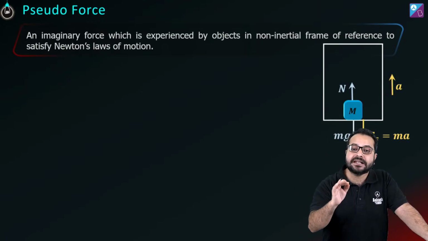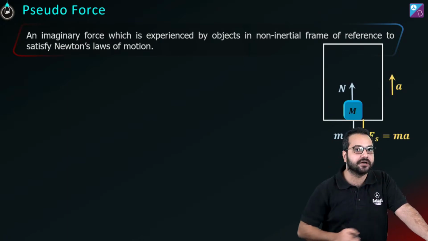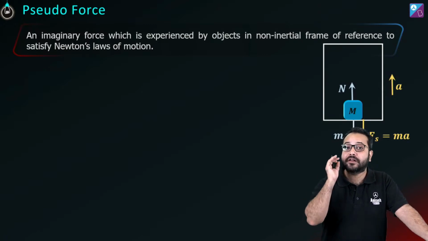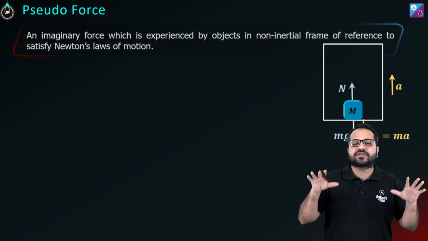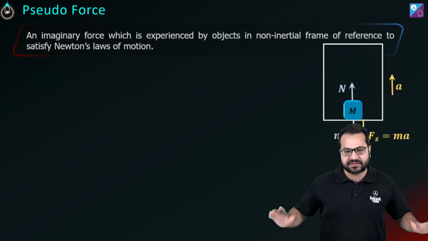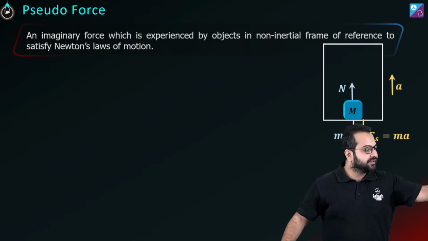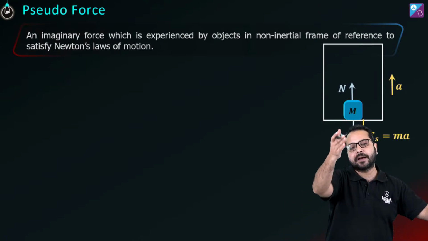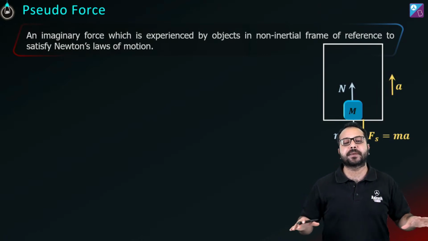So when we are observing things on the surface of the earth, anything which is accelerating with respect to the earth will be a non-inertial frame. Is that correct? Okay, so everything which is attached to the earth, for example, this table, this room, this water bottle that I have, this camera that I have, all of these things are stationary with respect to the earth.